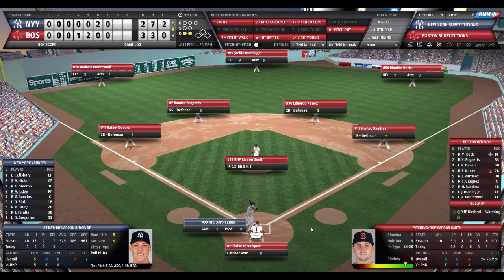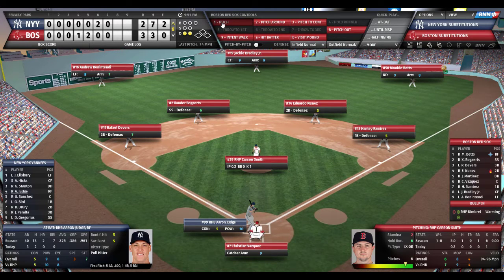So 2 down, bases empty. Here's Aaron Judge, as Craig Kimbrel continues to warm up in the Red Sox bullpen. Judge is 2 for 3 today. One swing of the bat for the Giant could tie the ball game up against right-handed pitching. 5 out of 10 contact, 10 out of 10 power, 8 out of 10 eye.